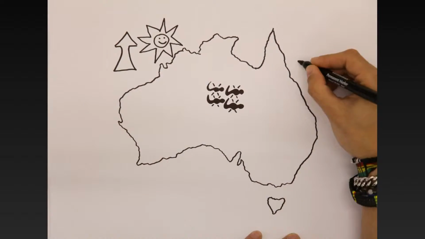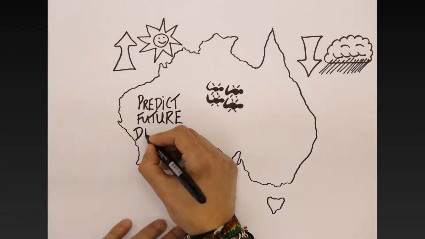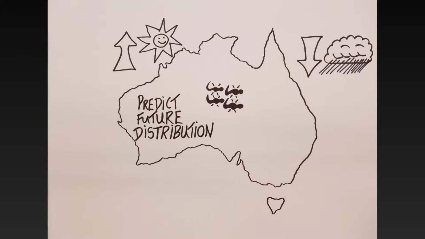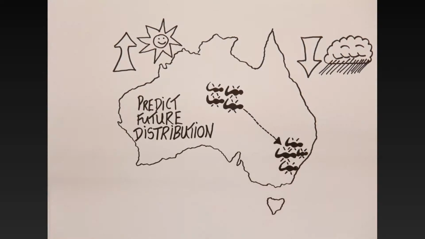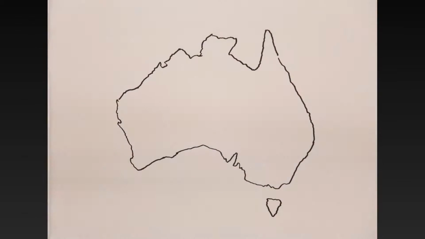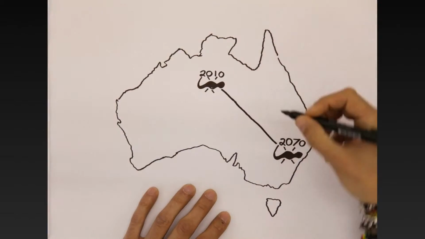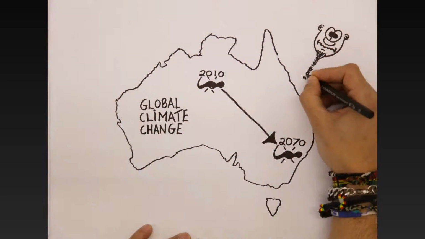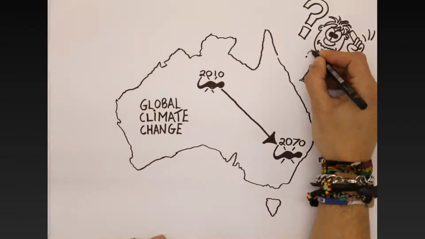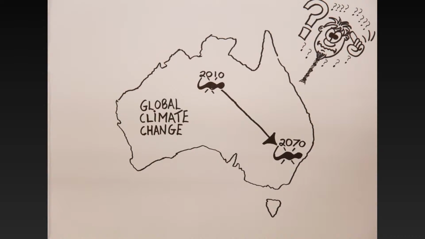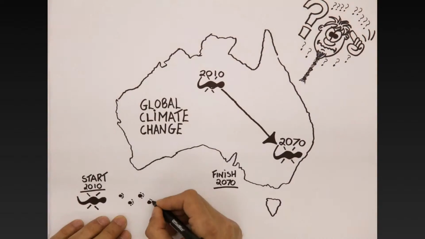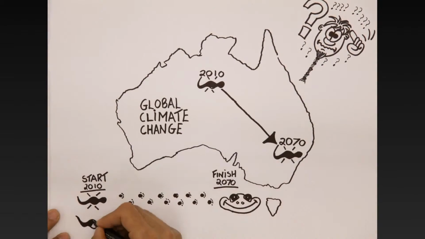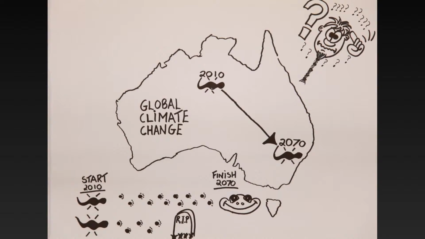Once we have our predicted distribution, it's then a simple matter of changing environmental conditions, maybe increasing temperatures, lowering rainfall, and from this we can predict our future distribution. This allows us to know any range shifts, range contractions, or range expansions. Under global climate change, the problem with this technology though is that it tells us absolutely nothing about whether a species is capable of moving from its present distribution to its future distribution in the timescales imposed by rapid climate change. But this is important to understand for conservation because we need to know whether species can disperse quick enough and survive or whether they will die.